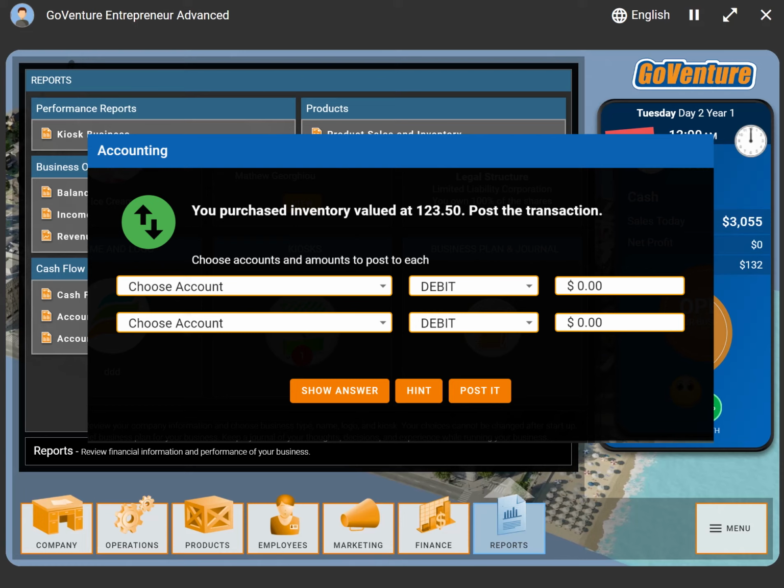And they do this multiple times while they're running the simulation. So it teaches them accounting in the context of running their own personal business. It's personalized accounting, which makes it super easy to learn and understand.